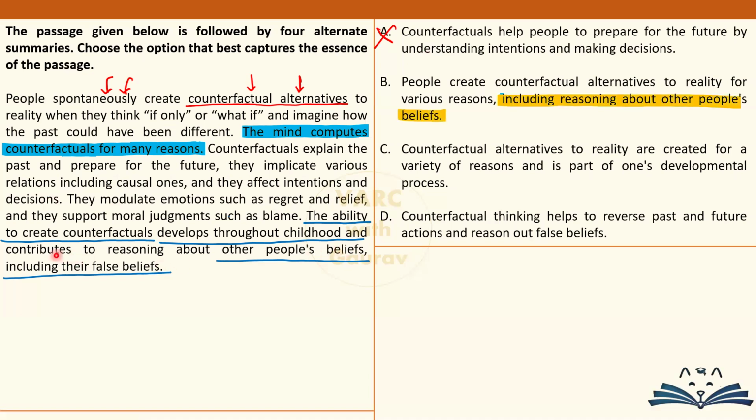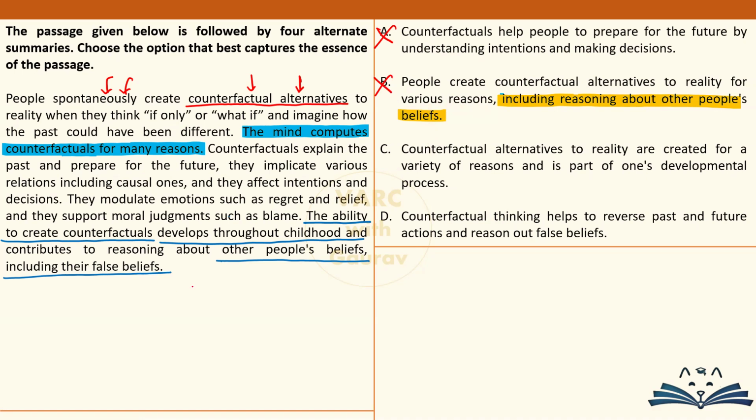Other people's beliefs contributes to reasoning about other people. This is not a reason for creating counterfactuals. By creating a counterfactual, what is the advantage? That you are able to handle this. Okay, so two different parts of the paragraph were forcibly joined together, option B. These two things cannot be put together. This is a different thing, reasoning about other people's belief, this is an advantage, this is a consequence of the counterfactual creation. And option B here is talking about why do we do that in the first place. Two different concepts. Okay, so I hope that you got the reason why option B is very flawed in nature.